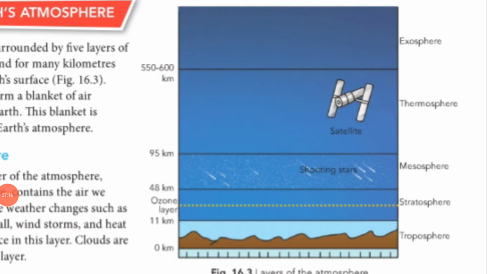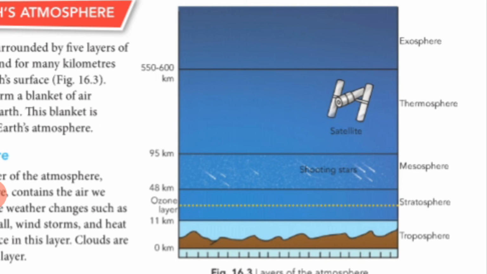Okay guys, our next layer is the mesosphere. The mesosphere is exactly above the stratosphere. It lies between 48 km and 95 km, right? This area is called the mesosphere, and it protects the Earth. When matter burns and comes into this layer, it burns up, so it is helpful in preventing damage on the surface of Earth.